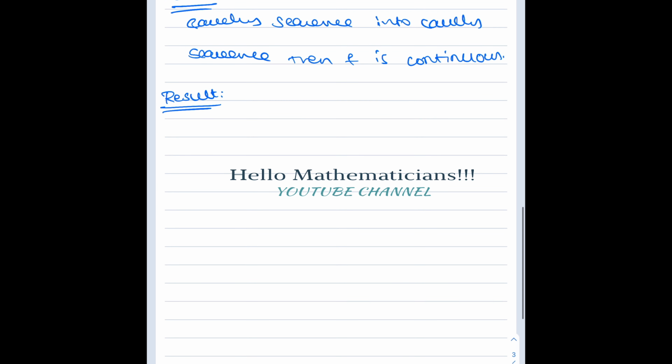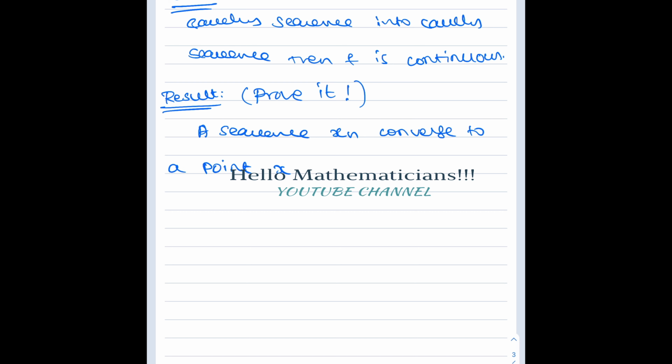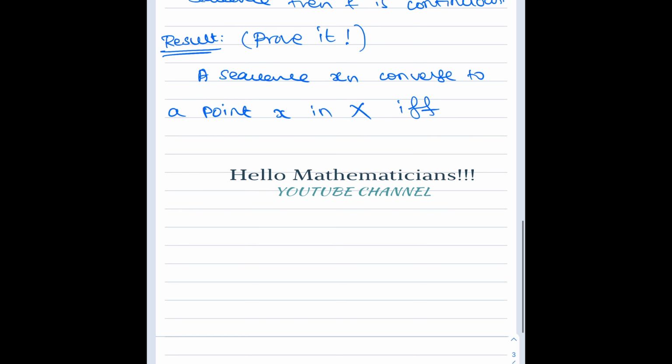That is a very interesting result. I leave the proof to you, as the proof is much simpler. It just follows from the definition of Cauchy sequence and convergent sequence. So, a sequence xn converges to a point x in the metric space X if and only if the sequence